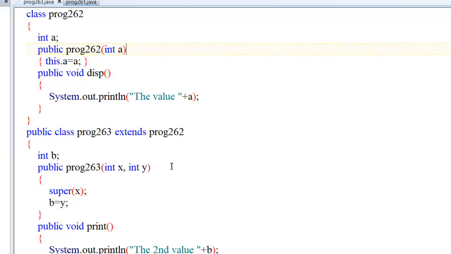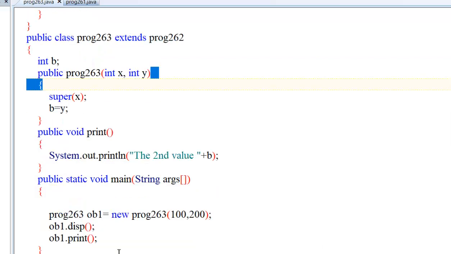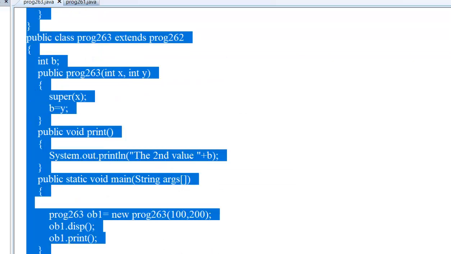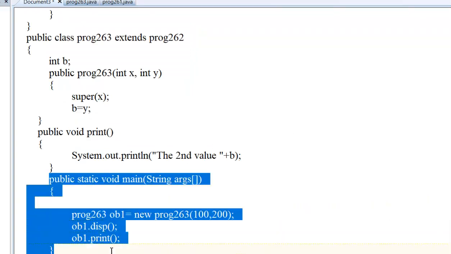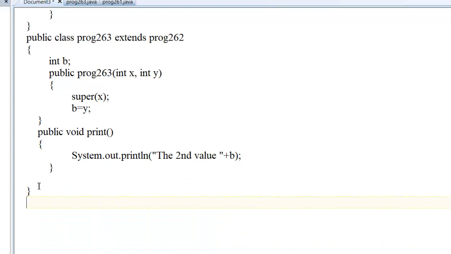So if there are multiple constructors, then what can we do? Let us see the scenario. Okay, now coming to the same program, I am copying it, using the same concept for a multiple constructor scenario. I am removing this here. Now I will create one more class. Okay, this is a public class, or a simple class, program 264.